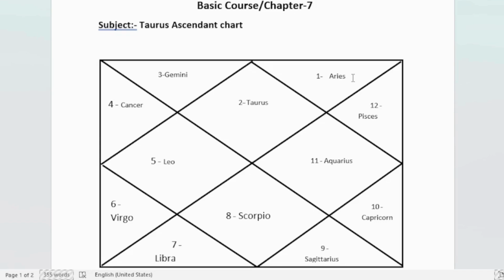The lord of Aries is also Mars. So Mars, despite being the lord of a center house, is also the lord of the 12th house, which is a trik house. Being the lord of a trik house, a very inauspicious house, and the enemy to Venus, the ascendant lord, Mars becomes a malefic, non-auspicious planet for the Taurus ascendant chart. It will not give good results for the Taurus ascendant.